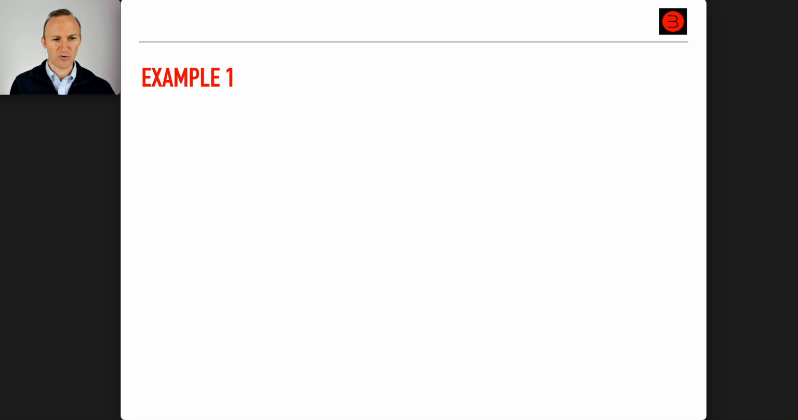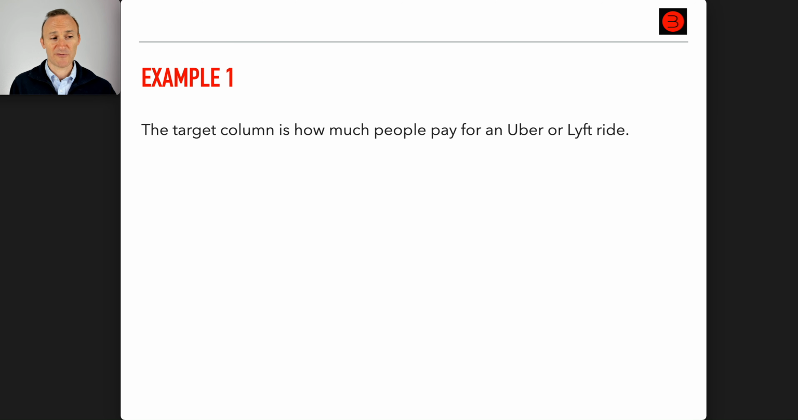Okay, example 1. The target column is how much people pay for an Uber or Lyft ride. Is this regression or classification? So take a minute, think about it. Go ahead and put your answer in the chat. Don't be shy. We're all learning here. Regression. Why?